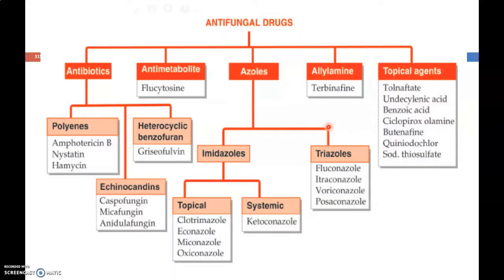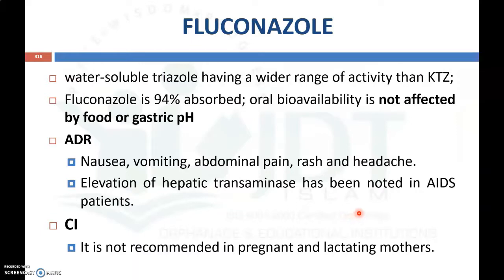The next antifungal agents used for fungal infections are the triazole antifungals like fluconazole, itraconazole, voriconazole and posaconazole. Fluconazole is a water-soluble triazole which has a wider range of activity than ketoconazole.